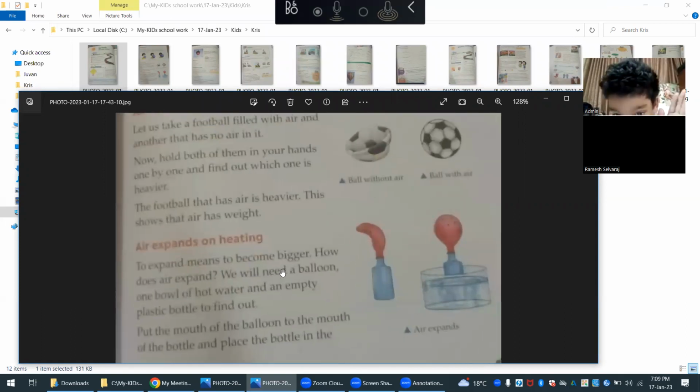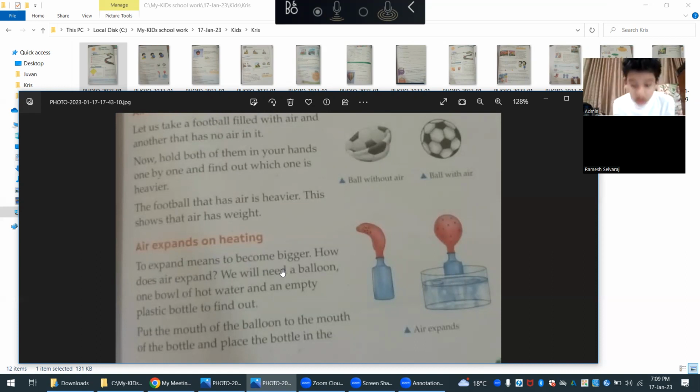Daddy, I want to say something. Yeah, tell me. Well, fire gives us carbon dioxide, because if you take a fire or a pitch pot and put a glass on top of it, smoke will come, and that smoke is carbon dioxide.